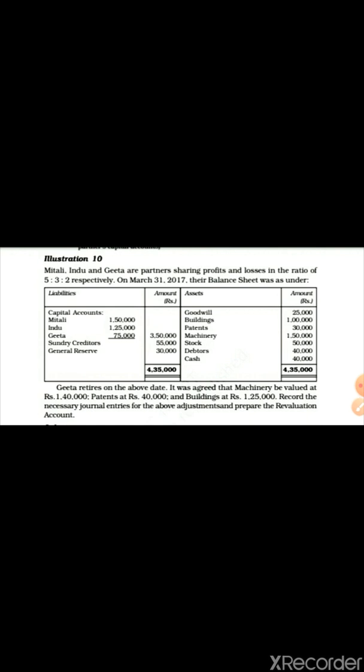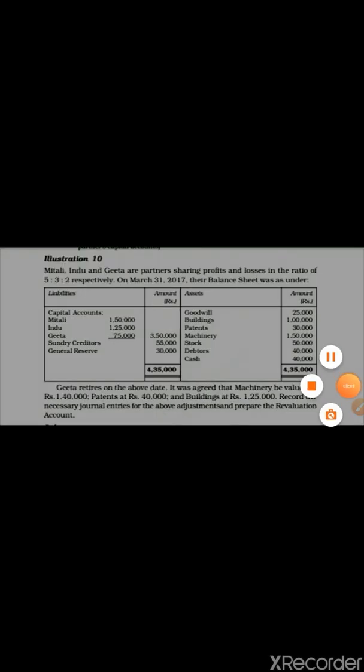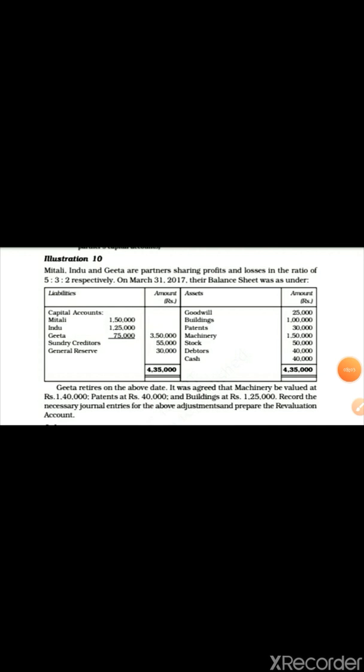So this is the question. This is the next topic. In this you have to prepare the revaluation account. Mitali, Indu and Geeta are partners sharing profits and losses in the ratio of 5:3.